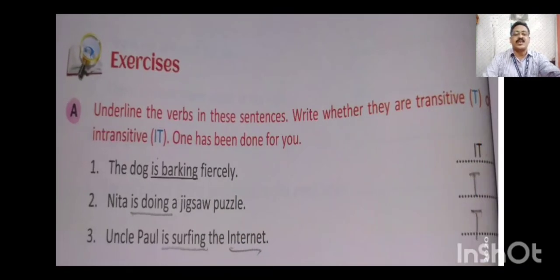Now children will do the exercise part of this lesson. Underline the verb in the sentence and write whether it is transitive or intransitive. If it is transitive, write T. If it is intransitive, write IT. Dog is barking fiercely. Is barking is the verb and there is no object, that's why it is intransitive. Nita is doing a jigsaw puzzle. Is doing is the verb and jigsaw puzzle is an object, that's why it is a transitive verb. Uncle Paul is surfing the internet. Is surfing is the verb, internet is the object here, so it is a transitive verb.